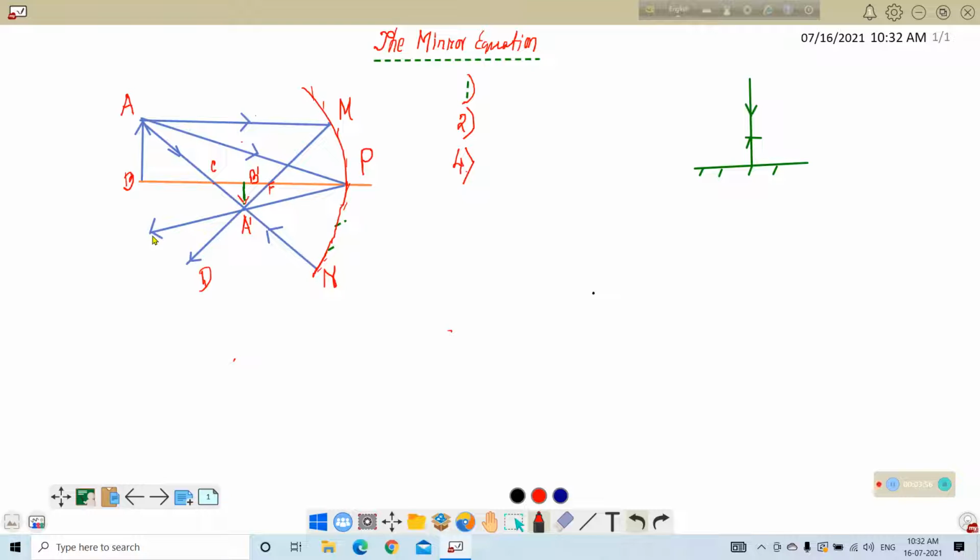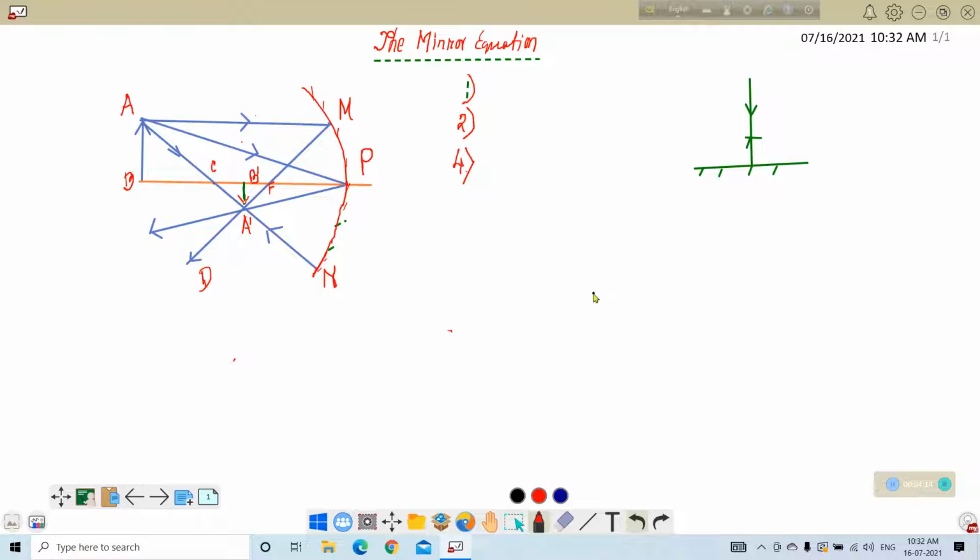And in this case also, the law of reflection of light is valid. That means it will follow the path according to the law of reflection.